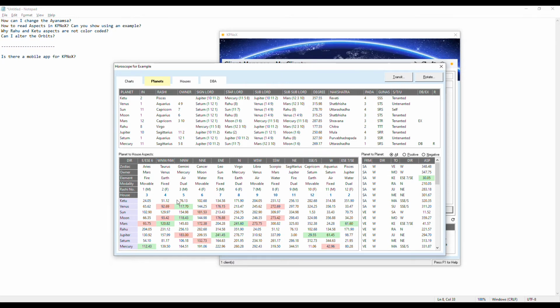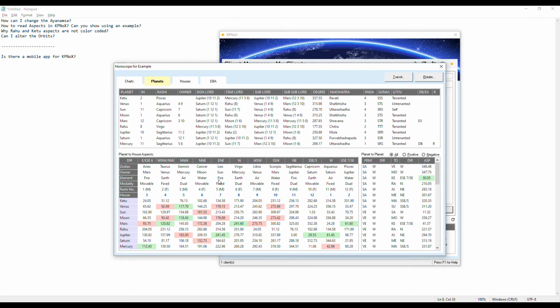KPNOX will automatically highlight the aspects, the critical ones, by using red and green backgrounds. It's color coded. So the positive aspects are highlighted in green and the negative aspects are highlighted in red. So you can see here that the 7th house has a negative aspect of 180 from Venus.